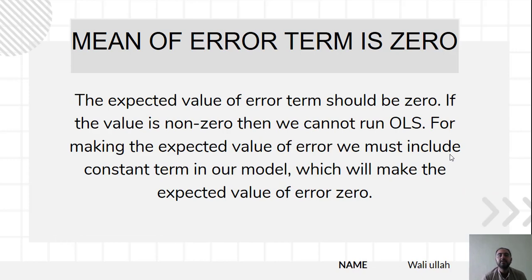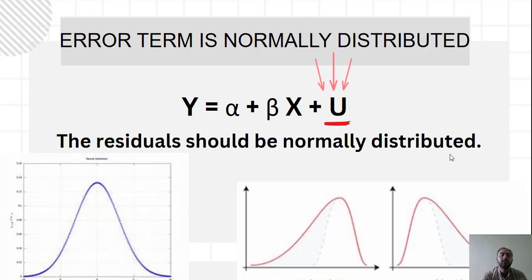So the second assumption is mean of error term is 0. So what does it mean? It means the expected value of the error term should be 0. If the value is non-zero, then we cannot run OLS. To make the expected value of the error term 0, we must include a constant term in our model. So it will make the expected value of the error term 0.